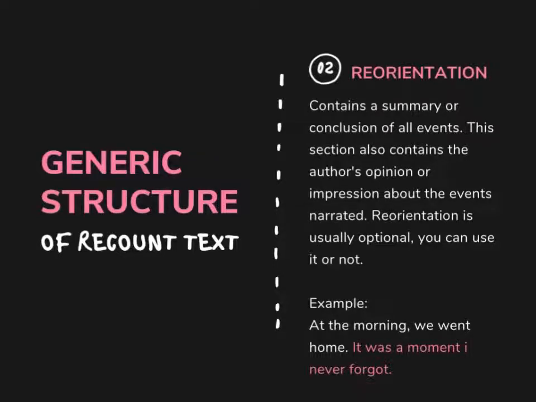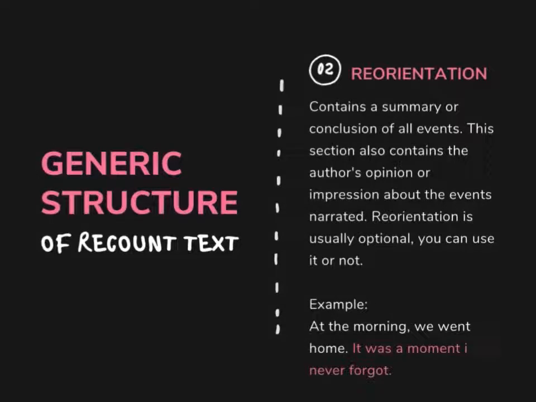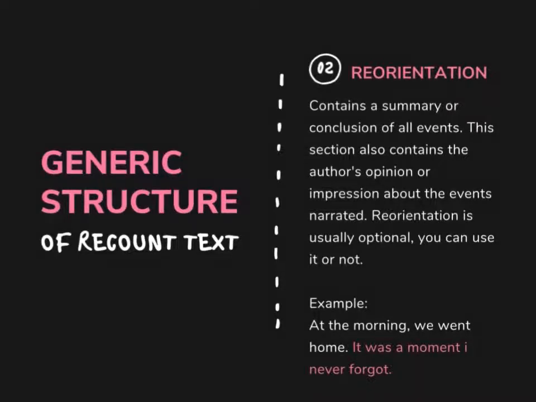Reorientation contains a summary or conclusion of all events. This section also contains the author's opinion or impression about the events narrated. Reorientation is usually optional. You can use it or not. For example, at the morning we went home. It was a moment I never forgot. And from this example, we can see the author's opinion, which is, it was a moment I never forgot.